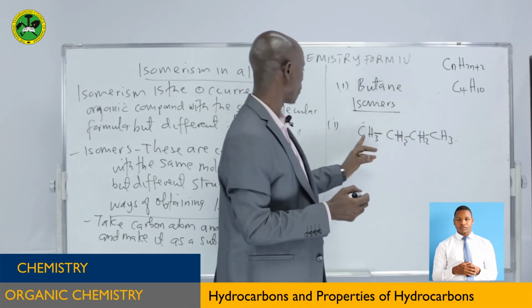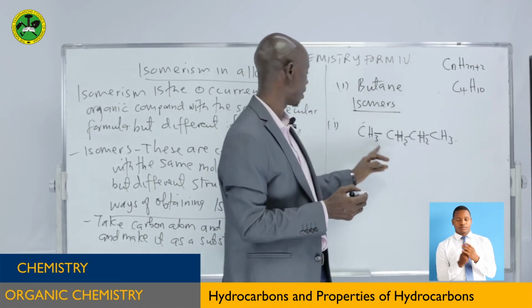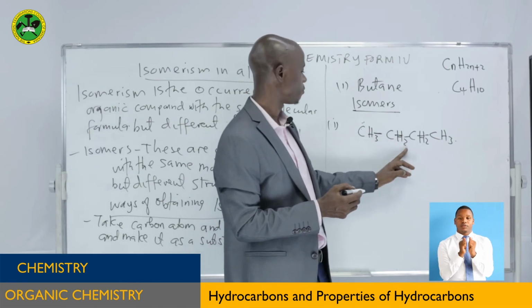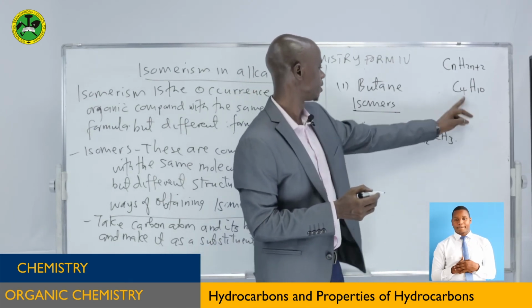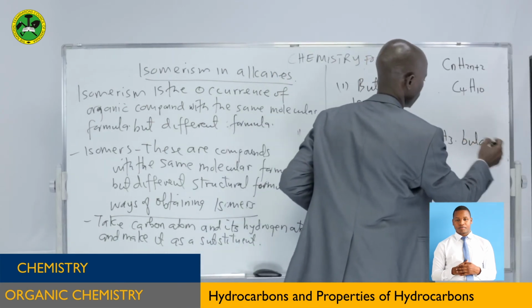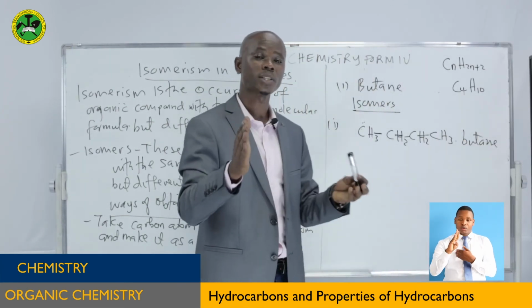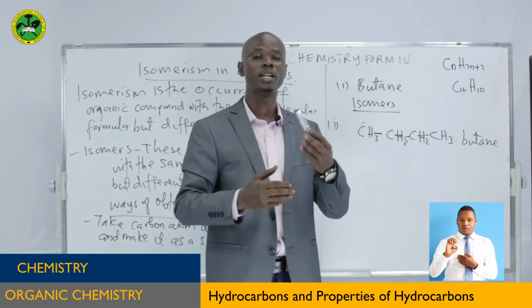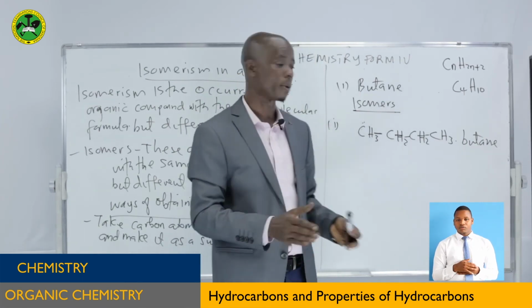Coming to the molecular formula, how many carbon? 1, 2, 3, 4 as they appear here. Hydrogen atoms: 3, 5, 7, 10. That is isomer number 1. And you name it. The name of it is butane. It is important to name because when you name, it will enable you to differentiate the isomers.